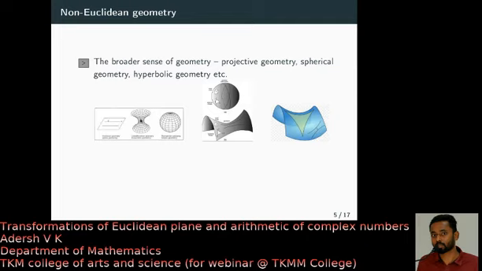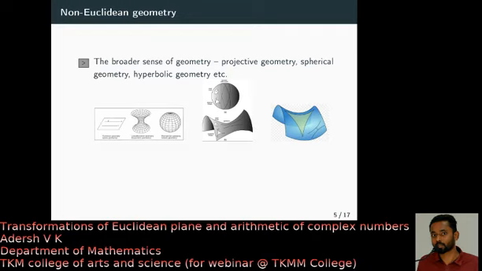You can see this is our plane geometry. This is hyperbolic geometry. This is Riemannian geometry or spherical geometry. And you can just see what happens to a triangle in hyperbolic geometry. See here. If you consider the angle sum, it is not going to be 180, right? It is much less than 180. That is why it is called non-Euclidean geometry. Okay.